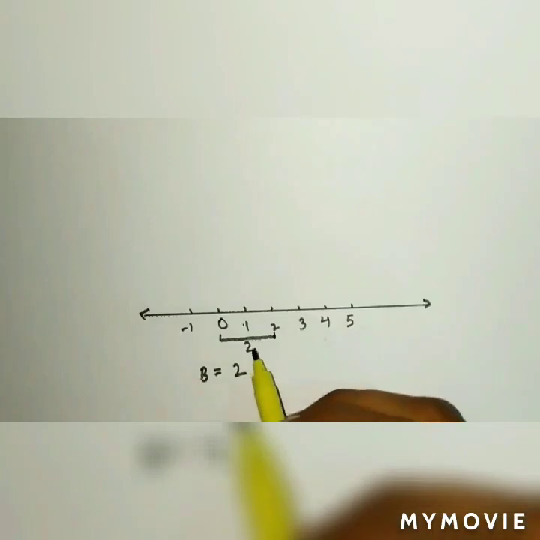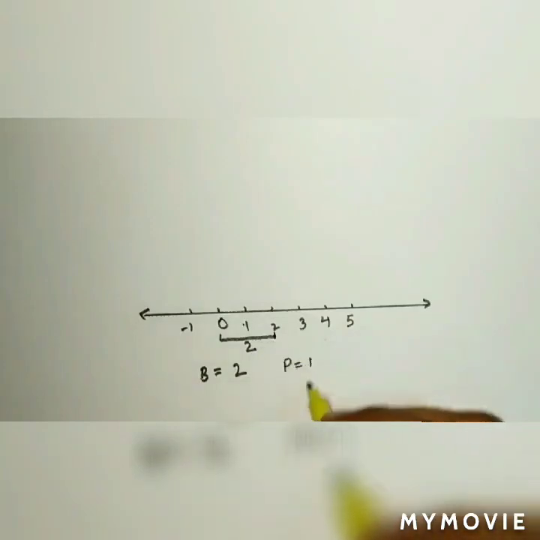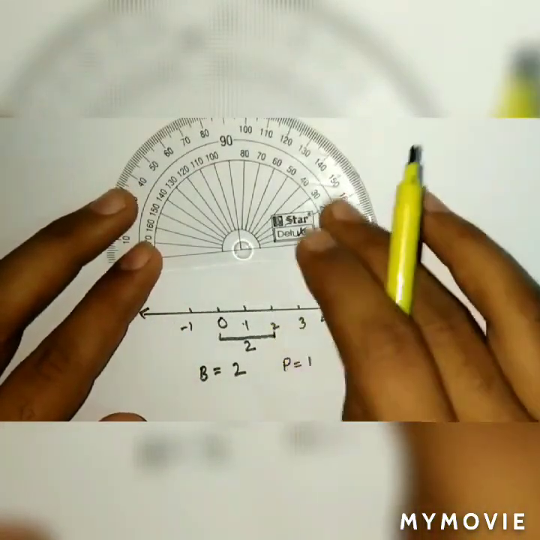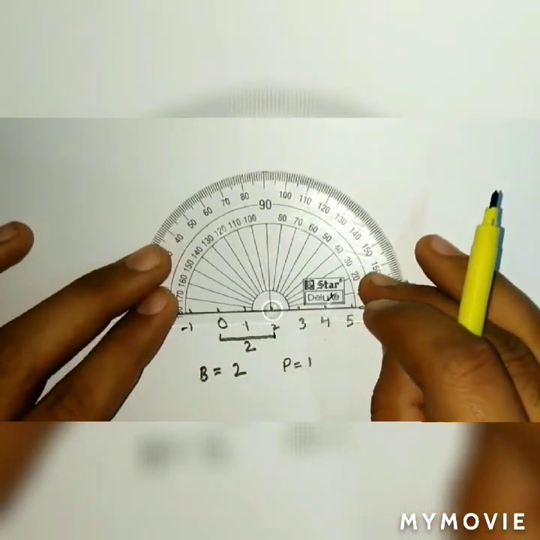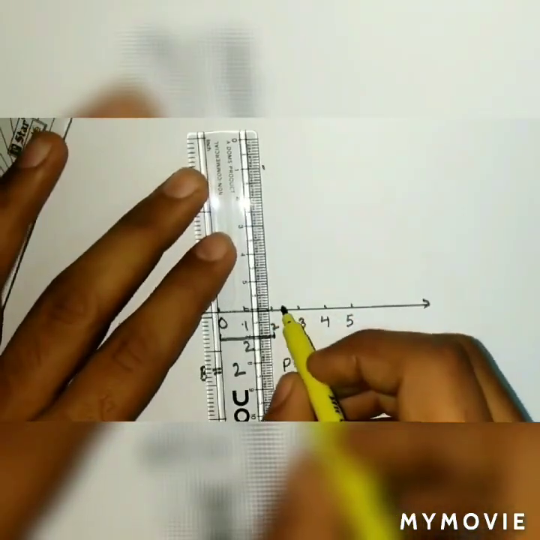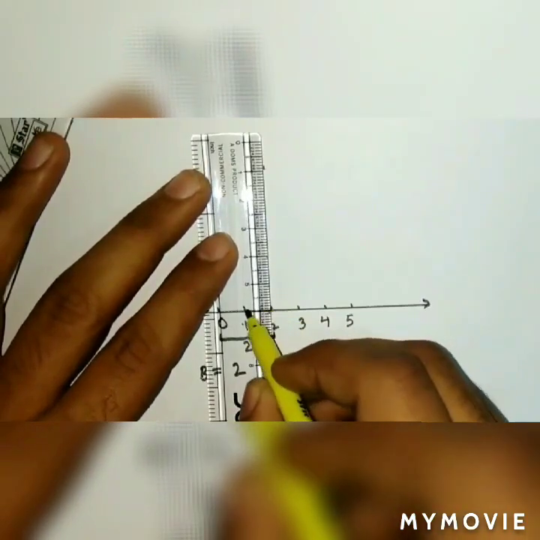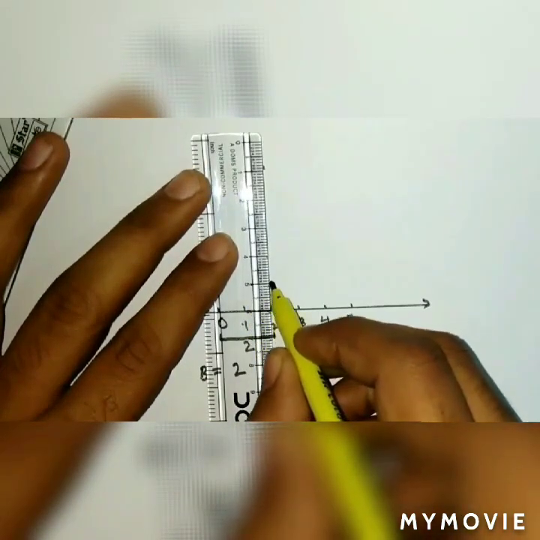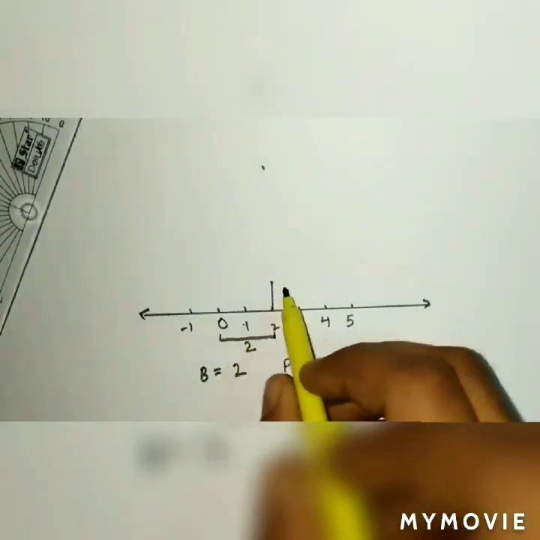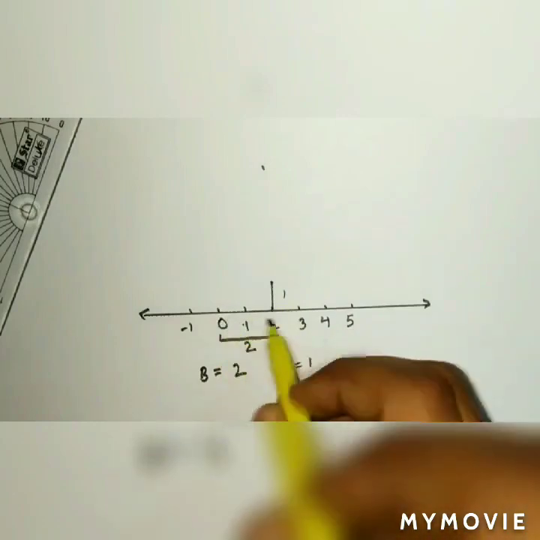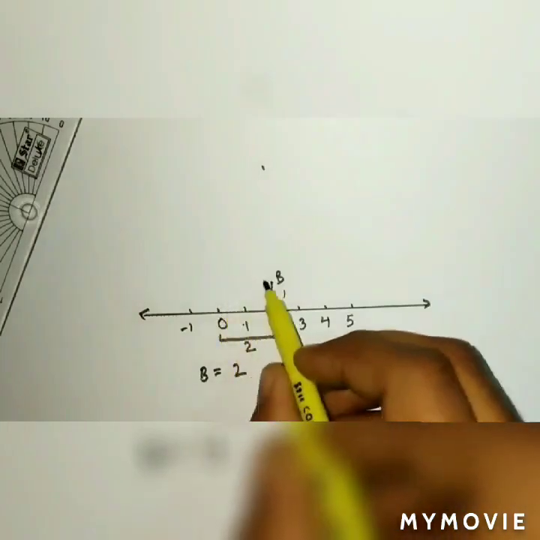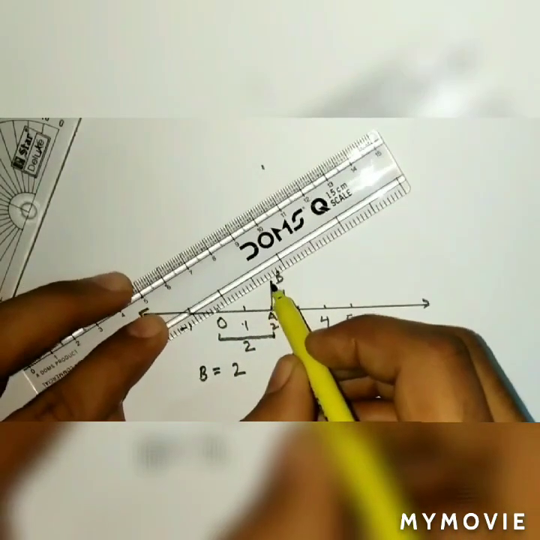And the perpendicular should be 1 centimeter, exactly 1 centimeter. By using a protractor we'll make the perpendicular point, so that we take 1 centimeter exactly. We have to draw the line 1 centimeter. Finally we have to join those points. I'll name the points O, A, B. AB is the perpendicular and OA is the base. You have to join O to B.